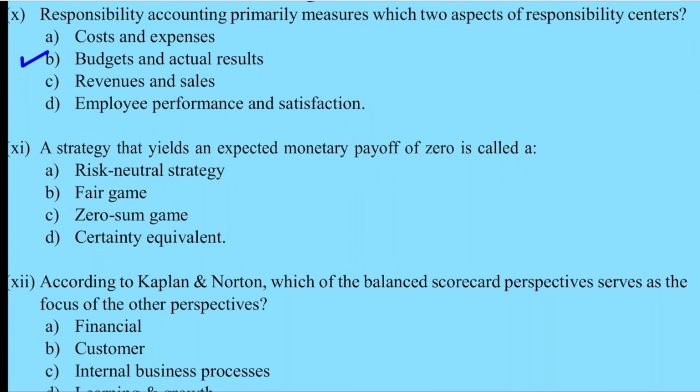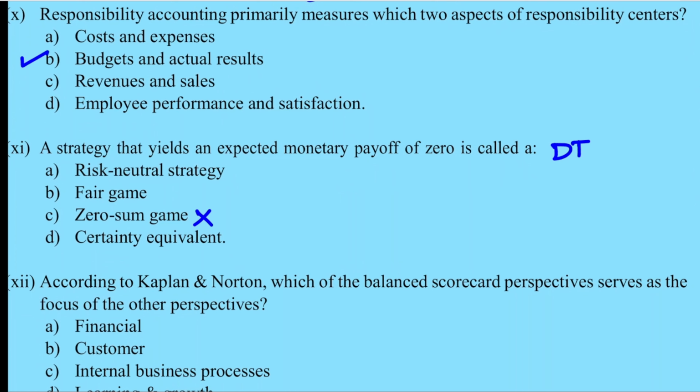11th one. A strategy that yields an expected monetary payoff of 0 is called. So let's try doing an elimination. If you do not know, then you'll have to eliminate to improve your chances of getting the correct answer. It cannot be a zero-sum game. Zero-sum game does not come under the concept of expected monetary payoff. This is part of your decision theory, last chapter.